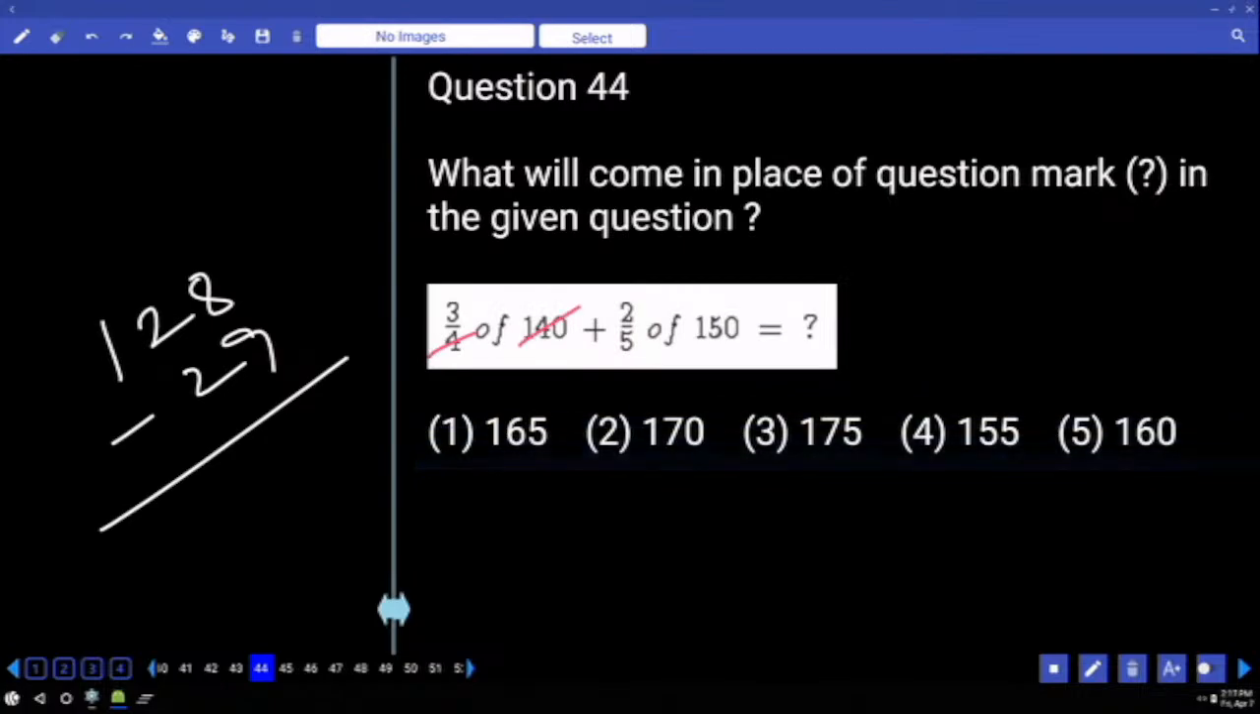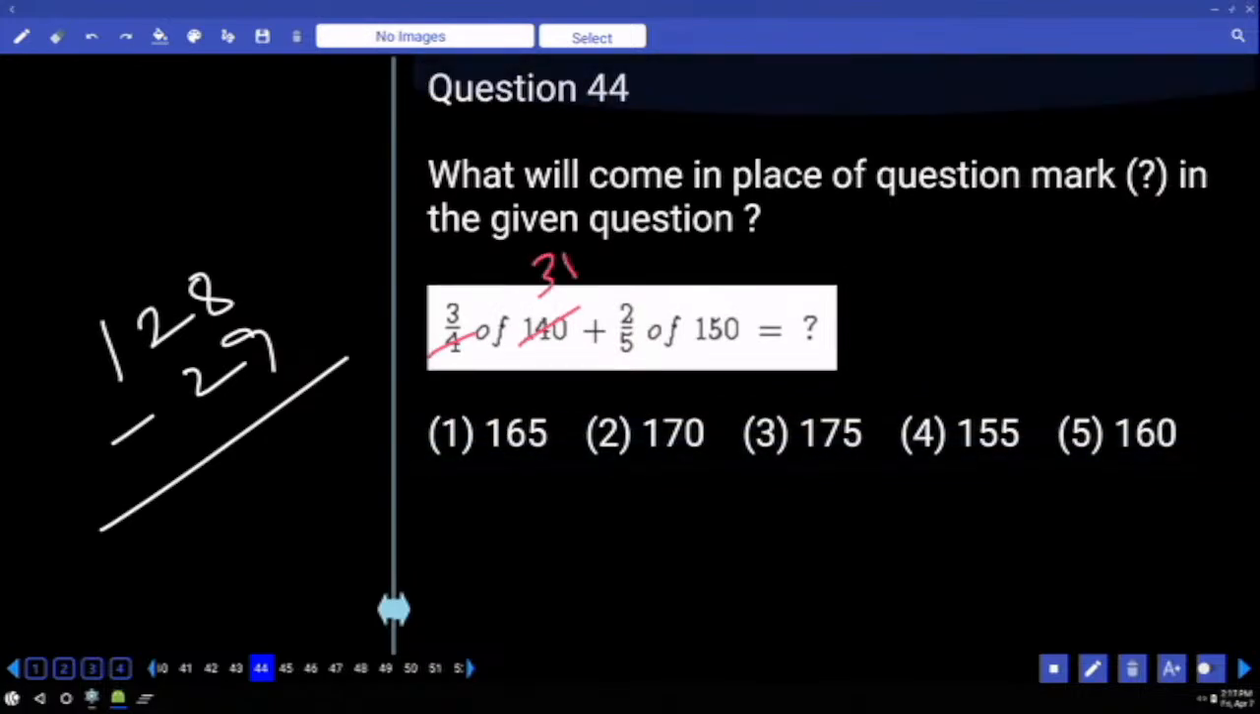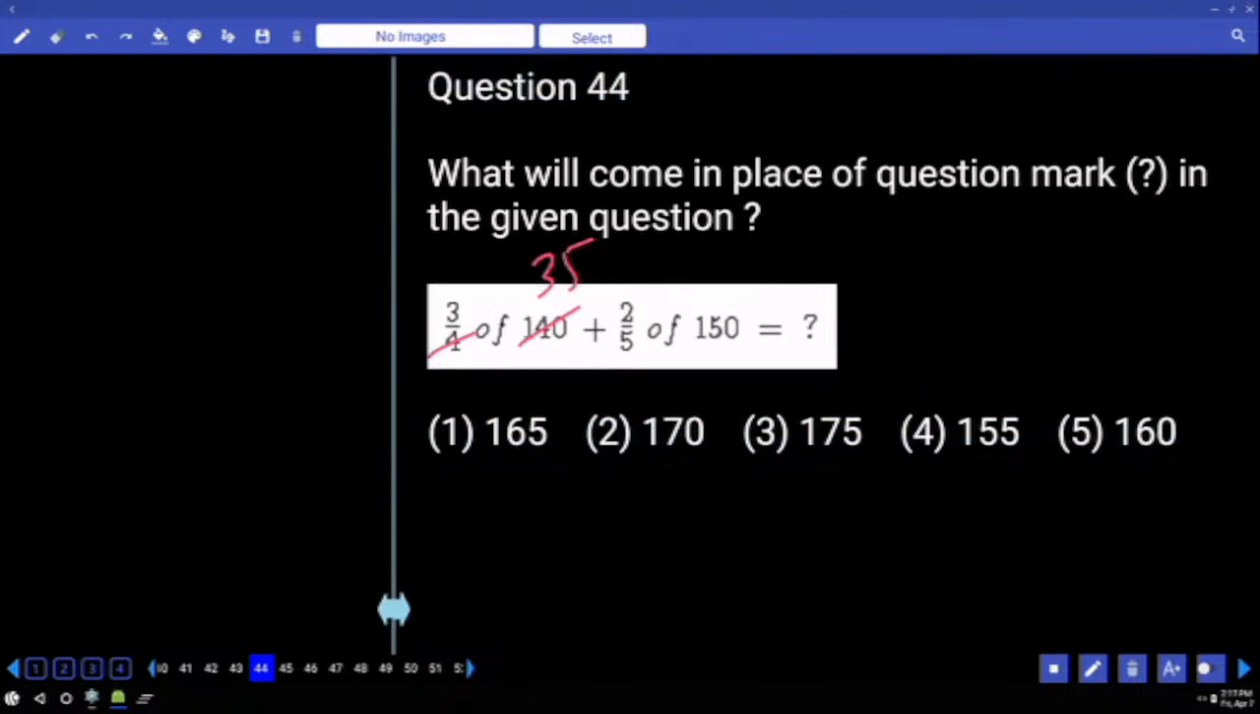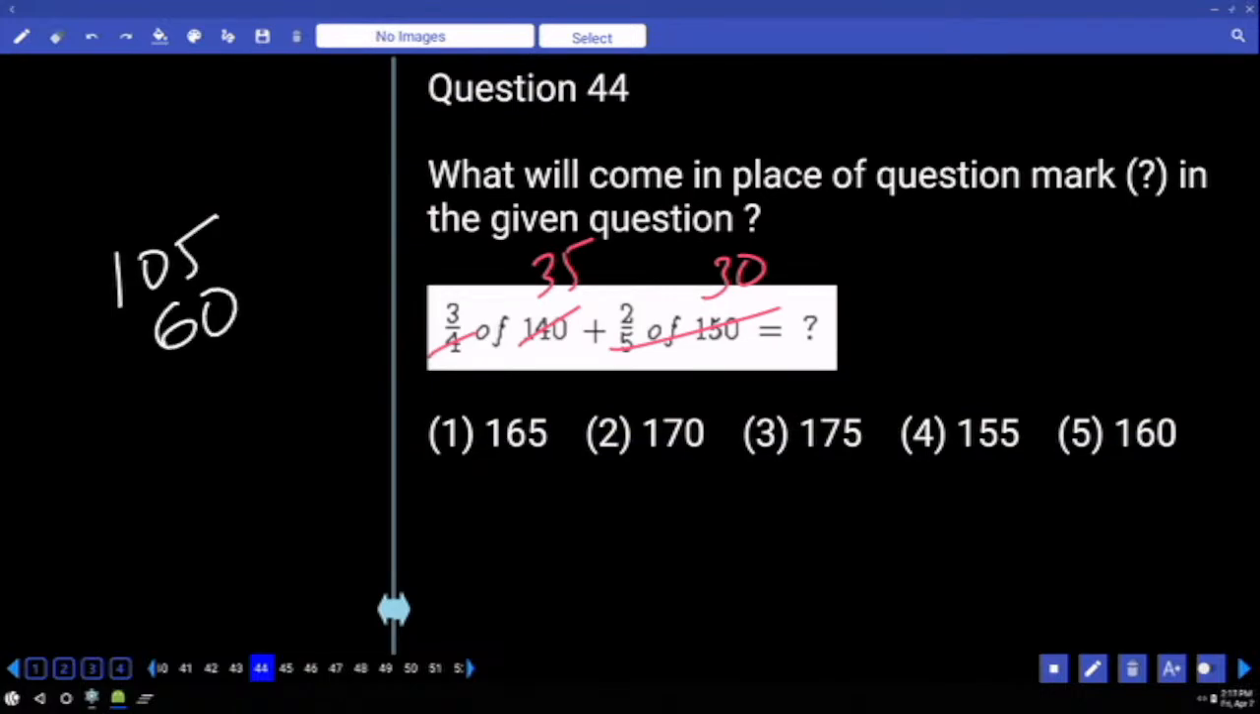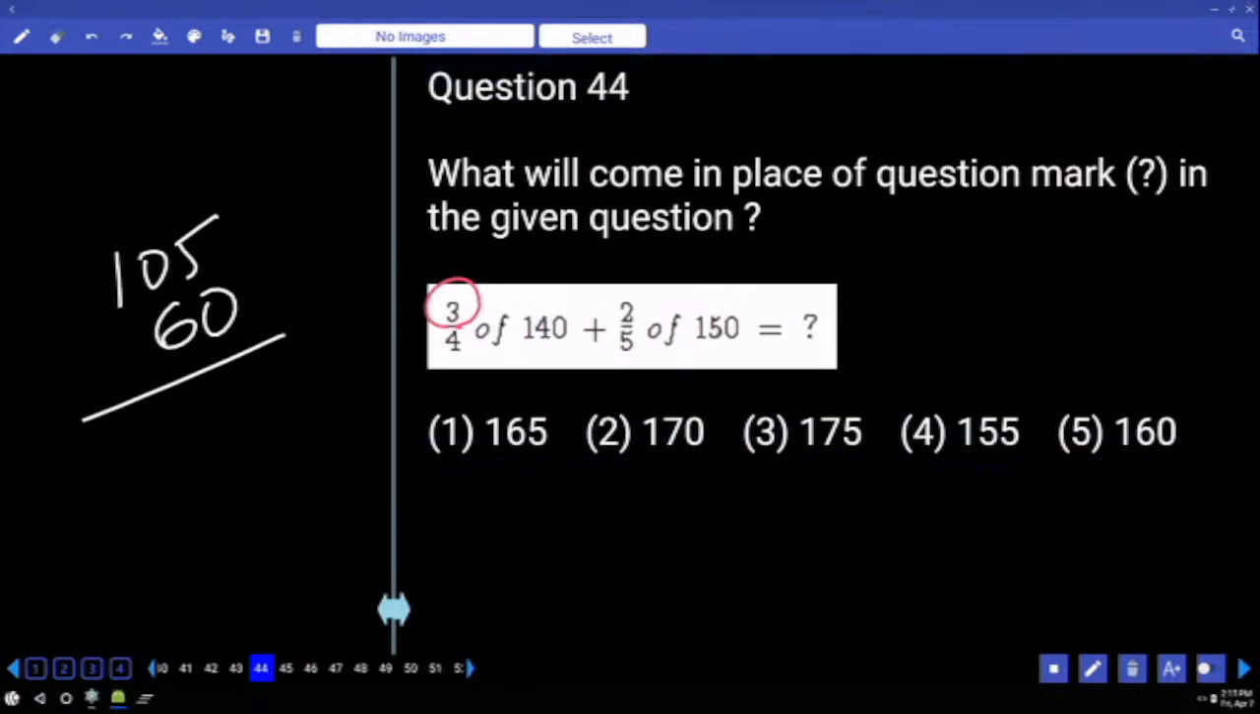4 how many times? Half and half. 35. 3 times of 35. 105. 5 how many times? Into 2. Answer. Or if you can identify 3 multiple here and 3 multiple here, none of your denominators are 3 multiples, so answer must be 3 multiple. First option is the only 3 multiple. Remaining are not 3 multiples.